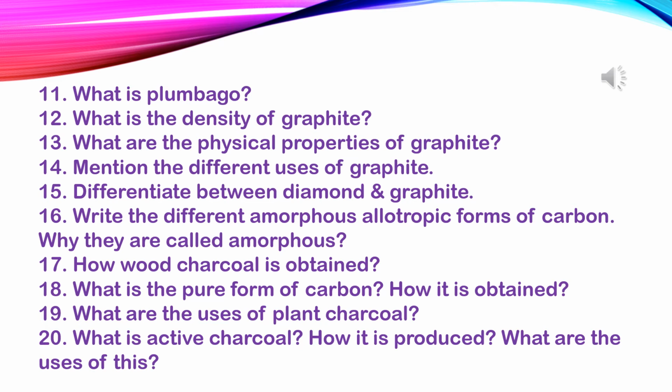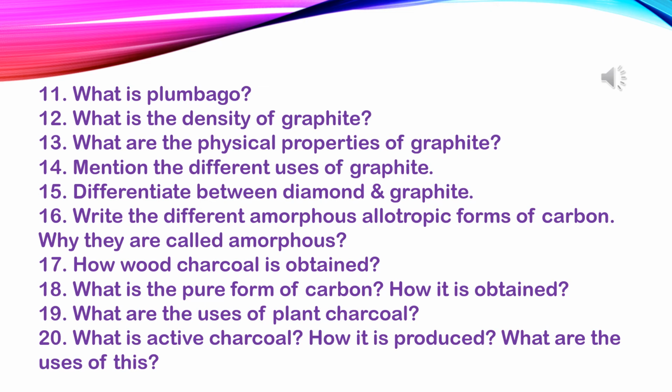Number 16. Write the different amorphous allotropic forms of carbon. Why are they called amorphous? Charcoal, soot and lampblack are some allotropes of carbon. These are actually amorphous allotropic forms of carbon. Now why are they called amorphous? These are actually the microscopic forms of graphite. As they have no definite crystalline structure, they are called amorphous forms.